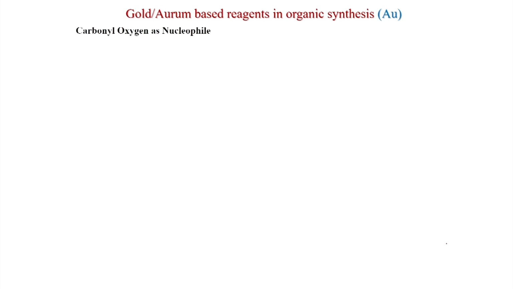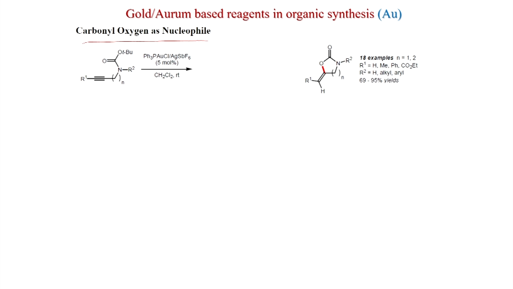So far we have discussed oxygen as the nucleophile. Now we will see carbonyl oxygen. This is also possible, carbonyl oxygen as nucleophile. Suppose you see here a carbamate moiety is there. So this is carbamate and a triple bond is present. The addition is happening here. If you count 1, 2, 3, 4, 1, 2, 3, 4, 5, this is 5 or 6 depending on A.